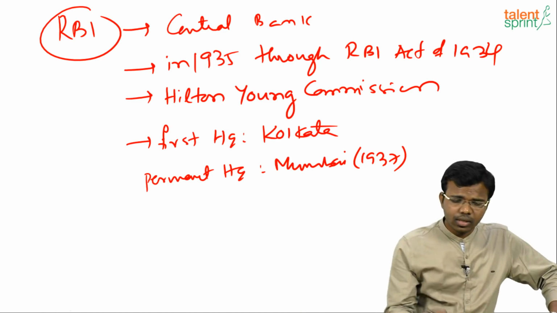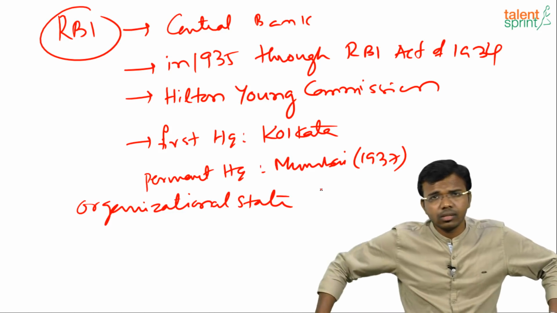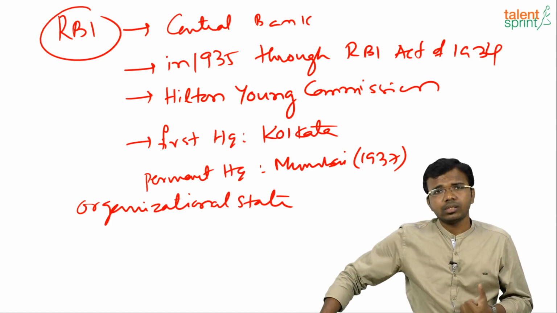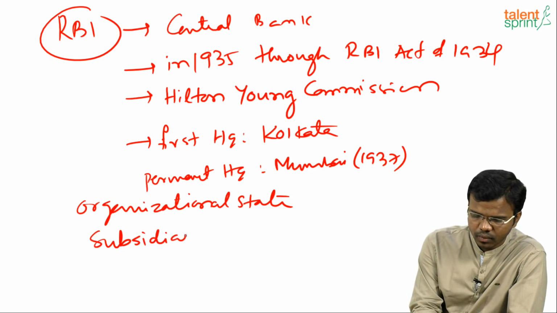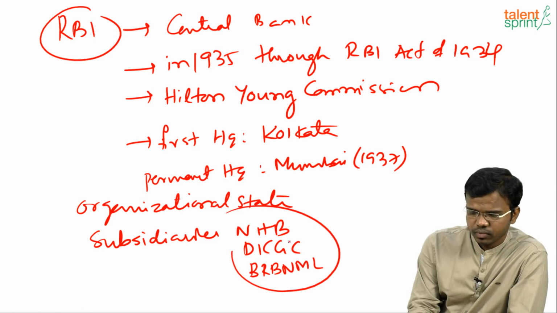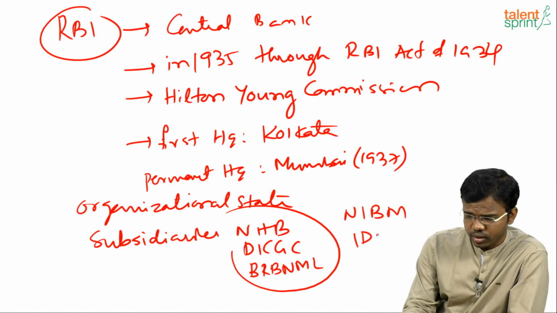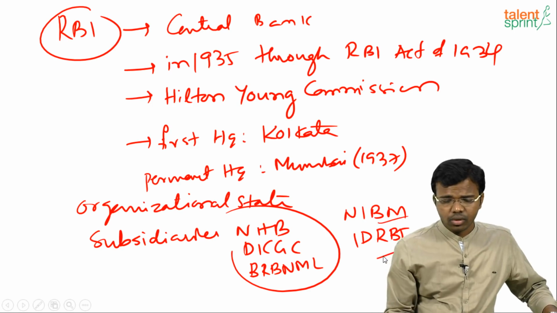Regarding RBI, what is the organizational structure? It has a governor and 4 deputy governors. How much term do they serve? Who are the 4 deputy governors? How many regional offices does it have? What are the subsidiaries of RBI? Subsidiaries like NHB, DICGC, Bharatiya Reserve Bank Note Mudran Private Limited, National Institute of Banking Management, and Institute for Development and Research in Banking Technology. All these are important regarding RBI.